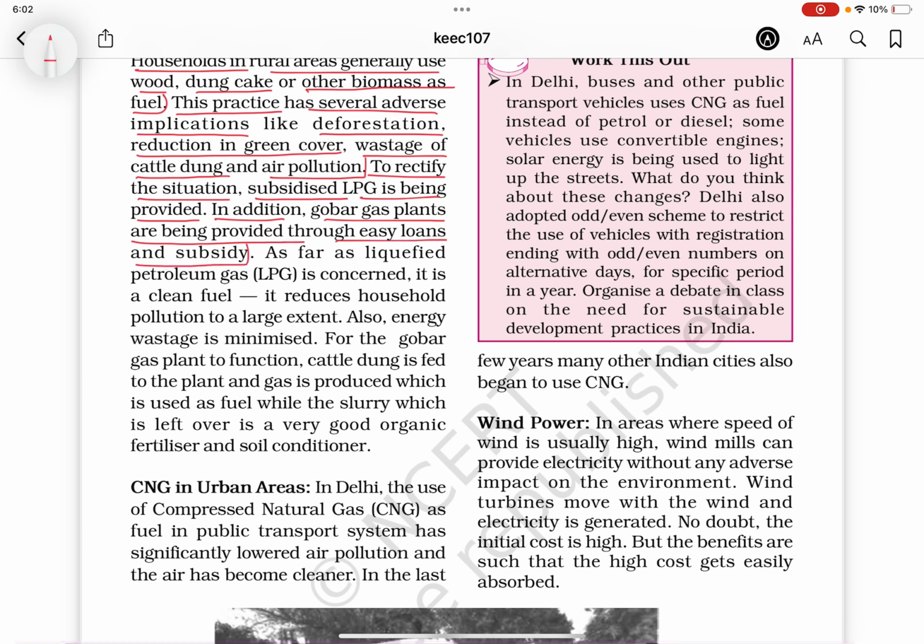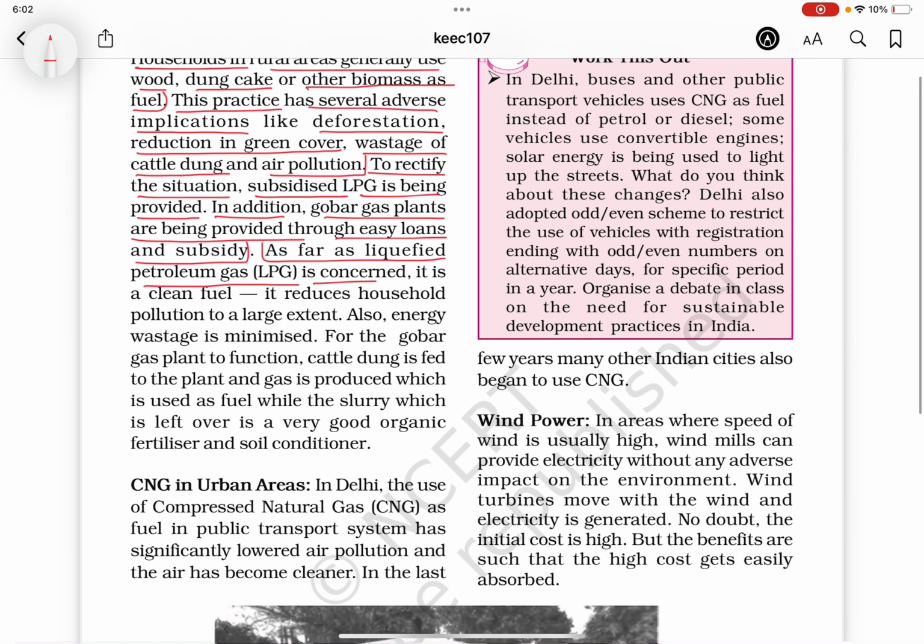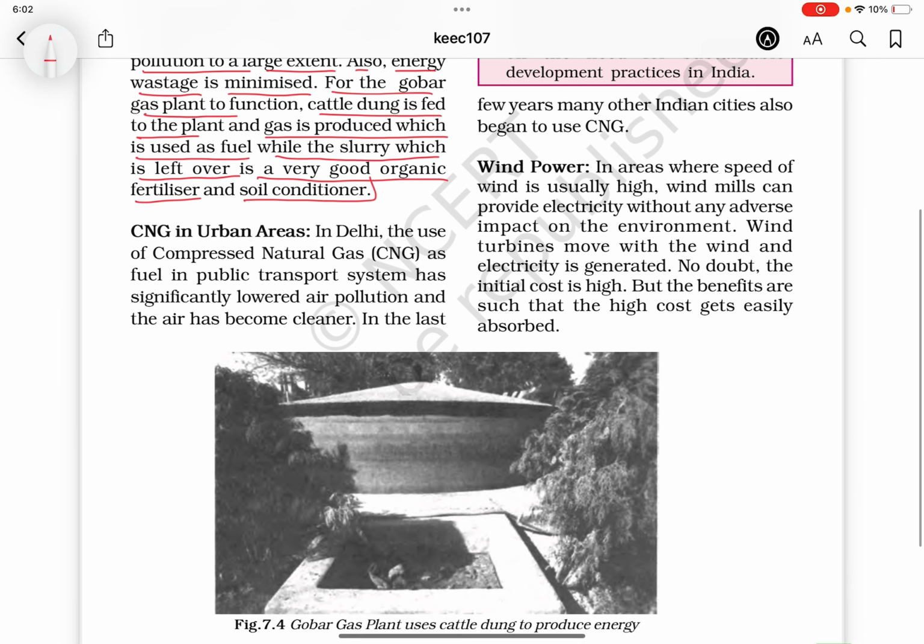subsidy. As far as liquefied petroleum gas (LPG) is concerned, it is a clean fuel. It reduces household pollution to a large extent. Also, energy wastage is minimized. For the gobar gas plant to function, cattle dung is fed to the plant and gas is produced, which is used as fuel. The slurry which is left over is a very good organic fertilizer and soil conditioner.